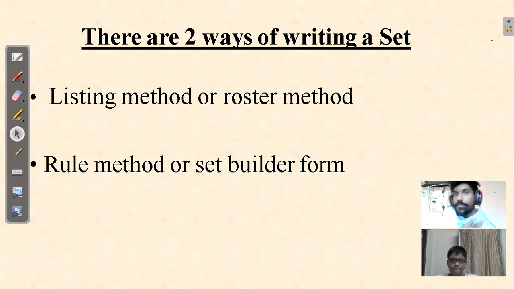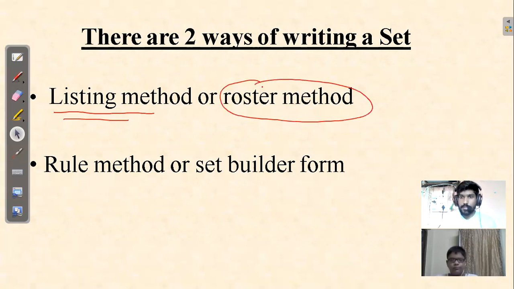Now we have two ways of writing a set. Now you know what a set is, the definition of a set, and the standard way. Now comes how to write it. There are two important ways. The first is called the listing method, or the roster method.